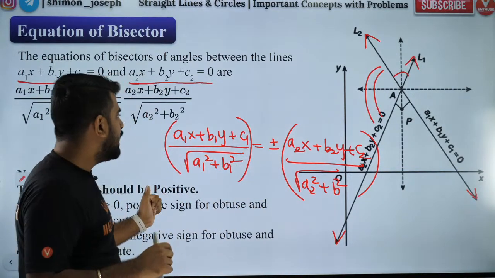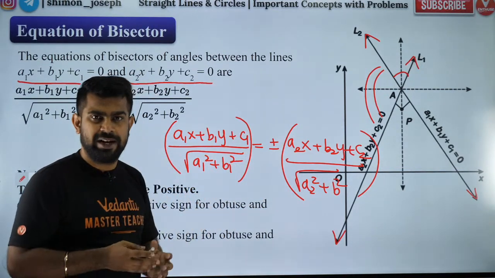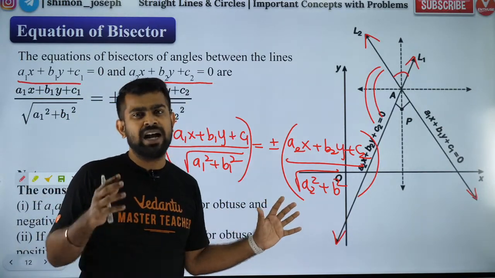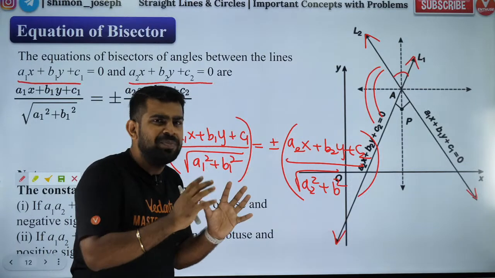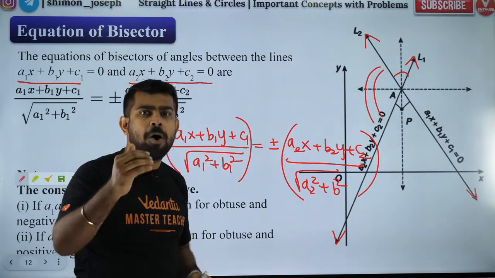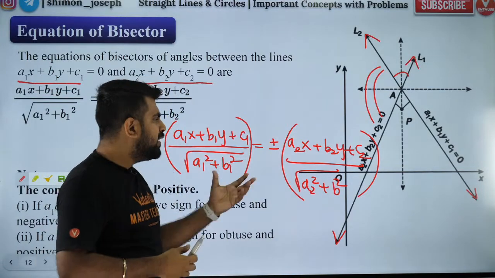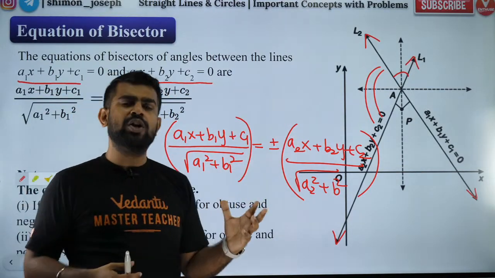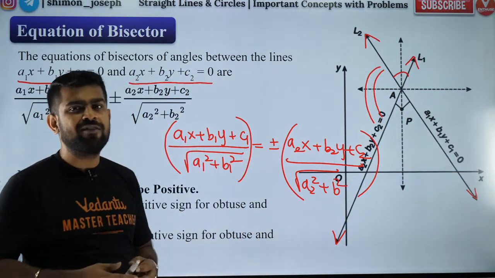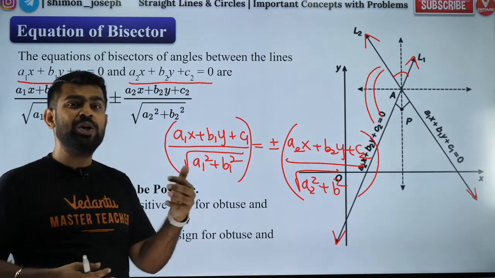So now, the question which everybody has in mind, this everybody knows. You guys can memorize this before the exam and you can get this. So this is not something great which I'm teaching. But what students will get caught in is which one of them is going to be your acute angle bisector and which one is your obtuse angle bisector? That is where you will have a problem.